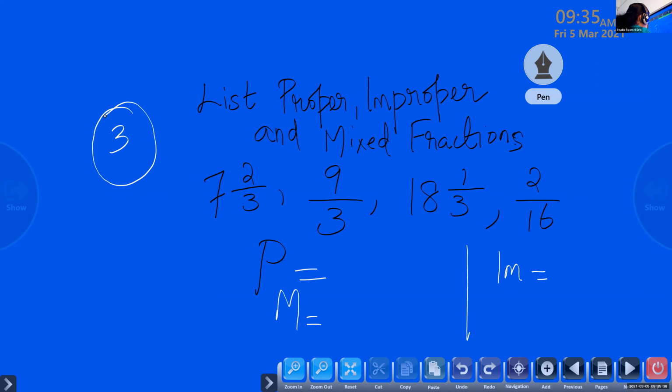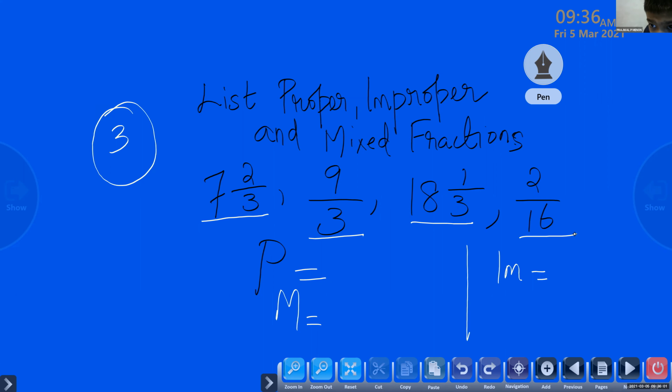Proper fraction. Again, tell. We have here 7 and 2 by 3. Another one 9 by 3. Another one 18 and 1 by 3. Then we have 2 by 16. From here, which is the proper fraction? Ma'am, can I tell?